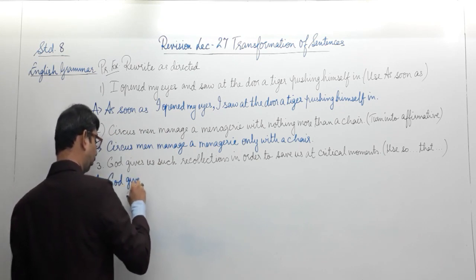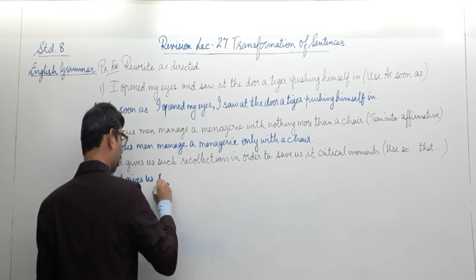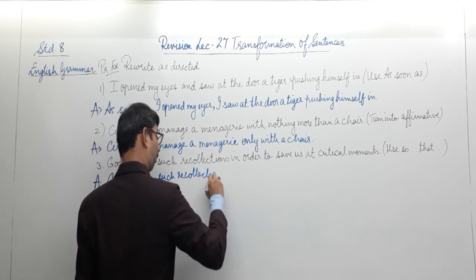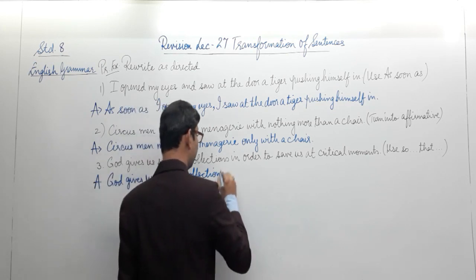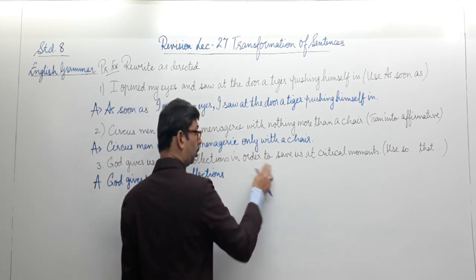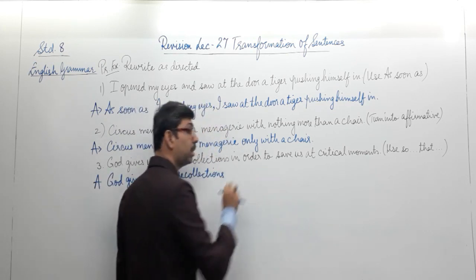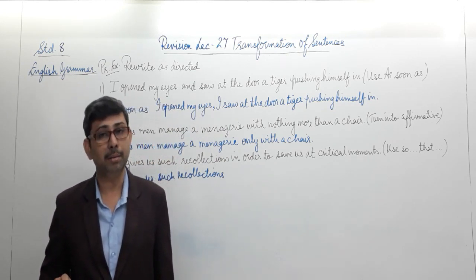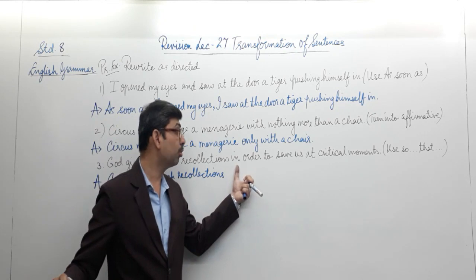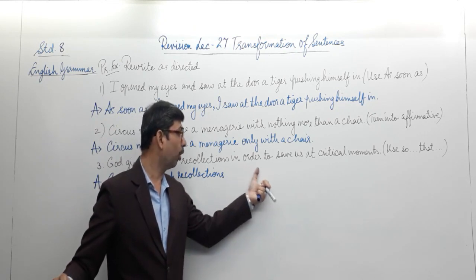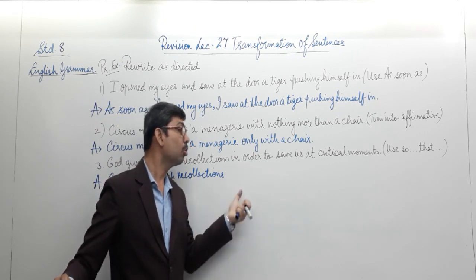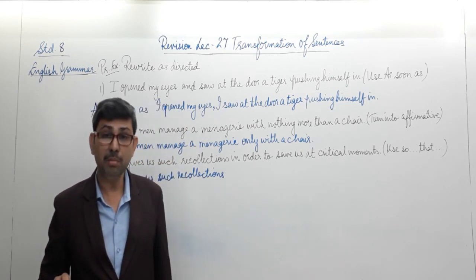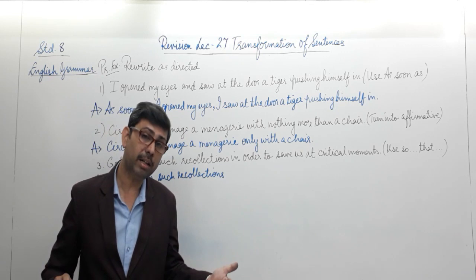God gives us such recollections. Here we had the word in order to. So we will be removing this word in order to, and in the place of that we will be replacing the word so that, which means the same without changing the meaning. In order to save us at critical moment, so that they can save us at critical moment. What is that they? They means the recollections.